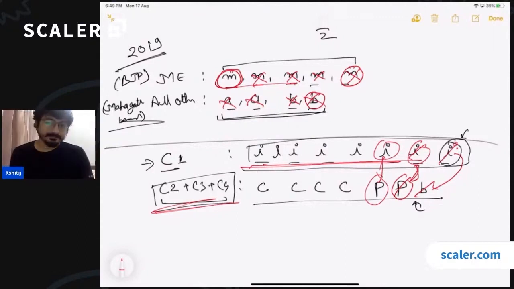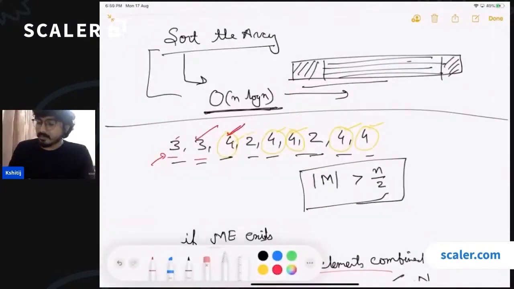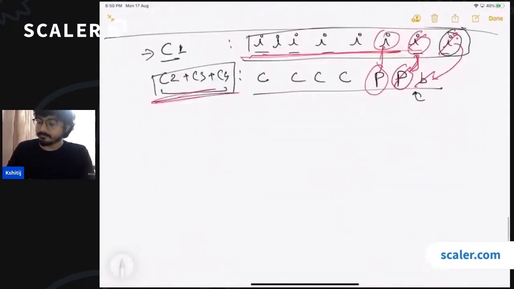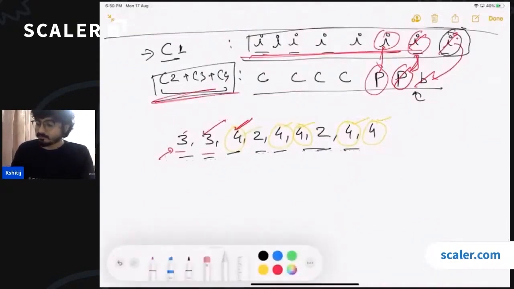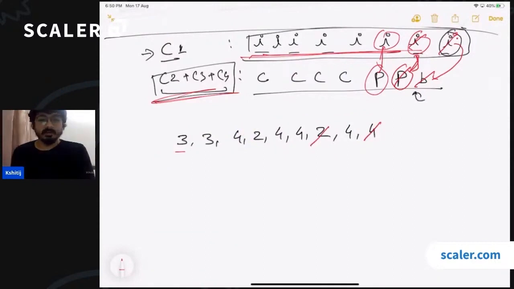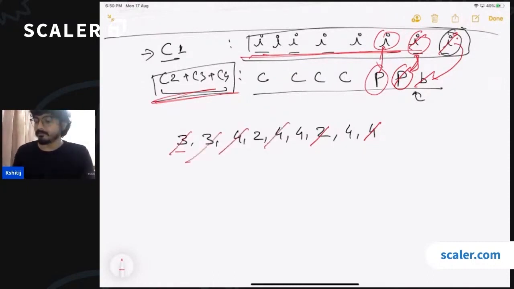Can we use this idea to solve this problem optimally? Let's now bring back our example again, and let's try to do a dry run on the example. So we have all these numbers. Now, if I remove one occurrence of the majority element with one occurrence of any other element, let's see what remains. If I'm removing 4 with 2, 4 is still the majority element of the remaining array, right? If I remove 3 with 4, again 4 is the majority element, and finally we are only left with 4.